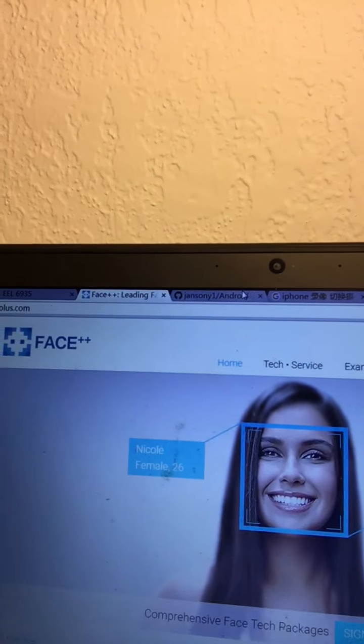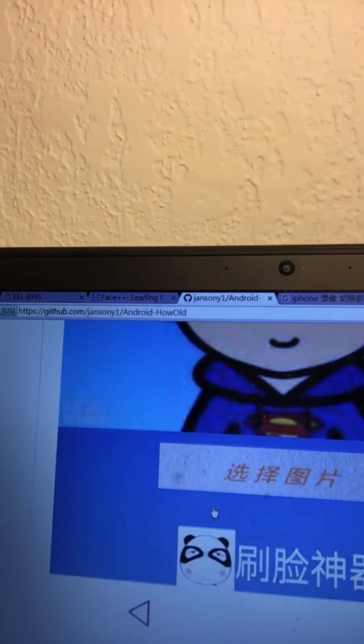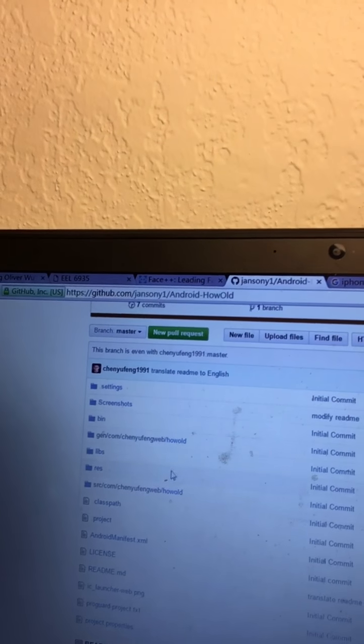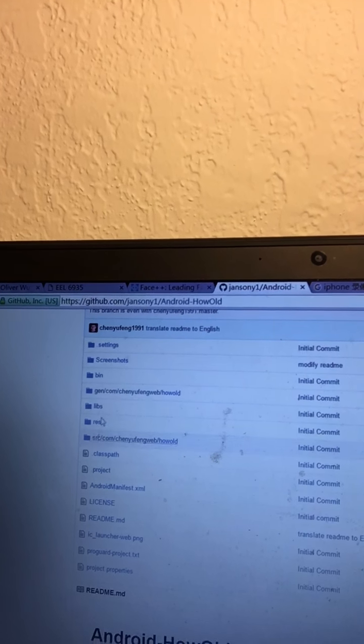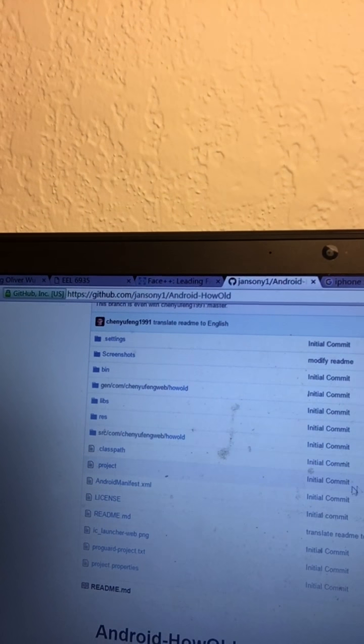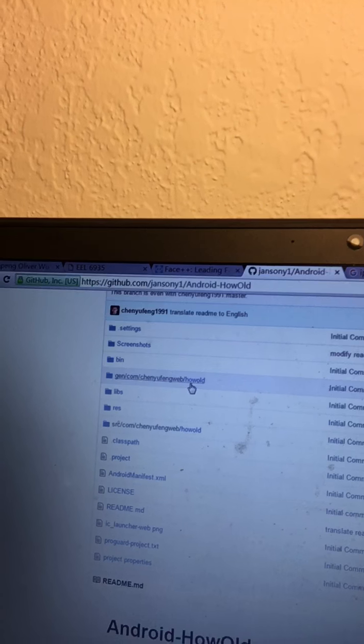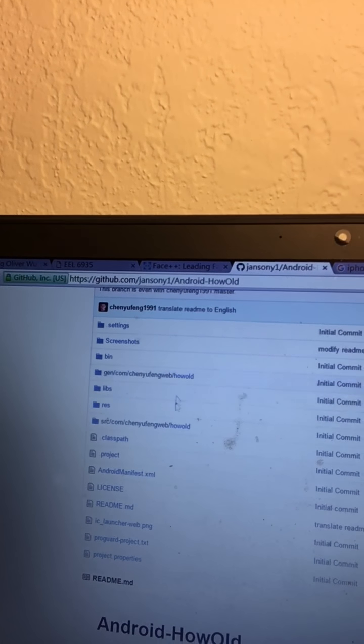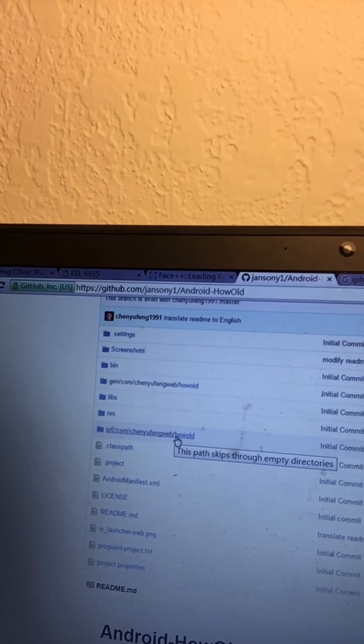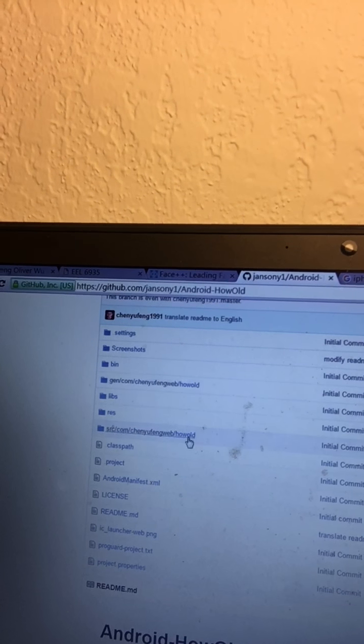First, let's take a look at the GitHub. The general layout is like a common Android app, with settings, and our code is inside here. Here's some source. This is our setting code, and here is our real app code.